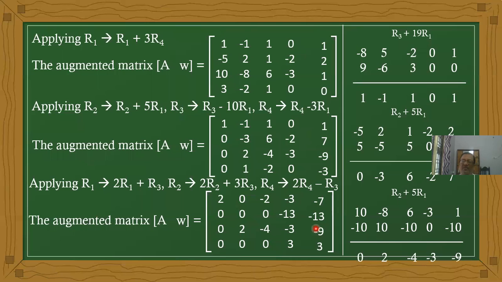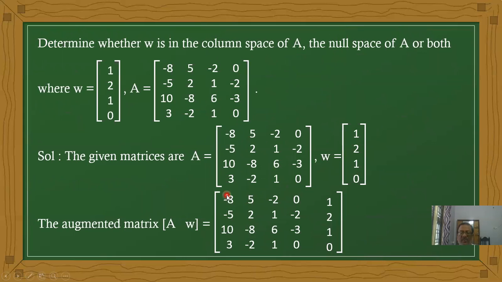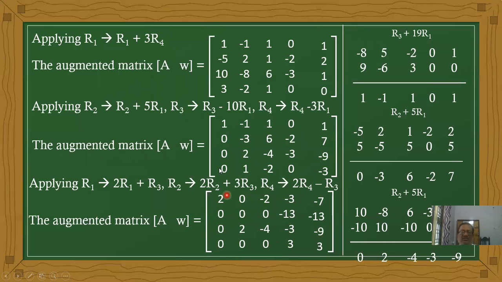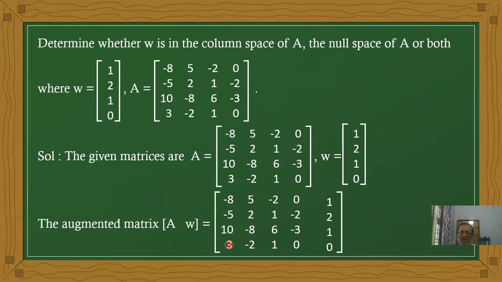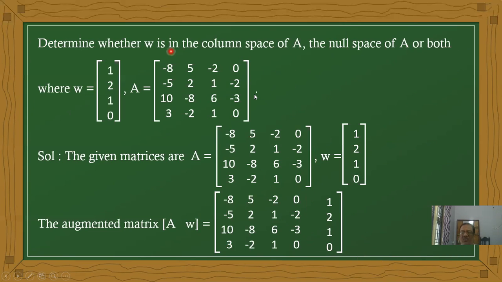Now observe the value. Here the leading coefficient should be 1. Now for getting 1, what condition are we applying? 3 3s are 9. Minus 8 plus 3 becomes 1. Therefore, first row plus 3 times the fourth row. First row plus 3 times the fourth row.